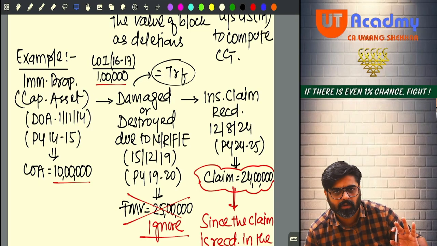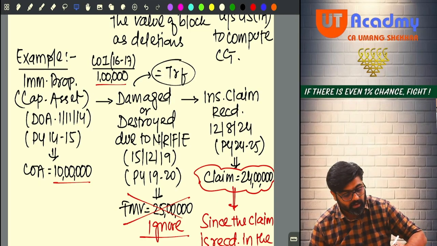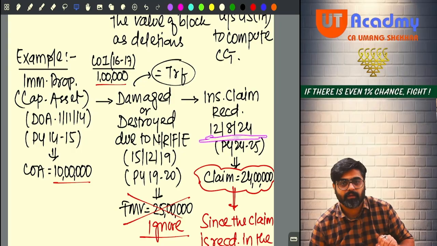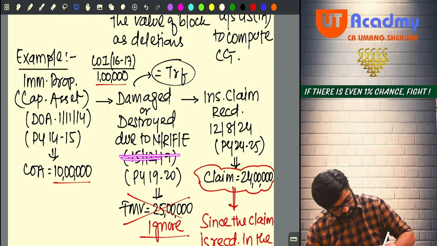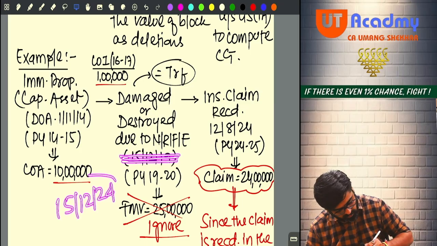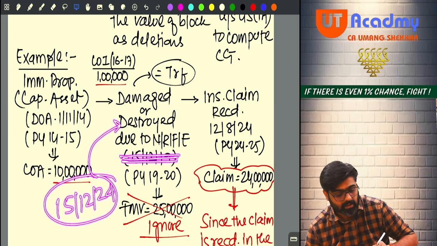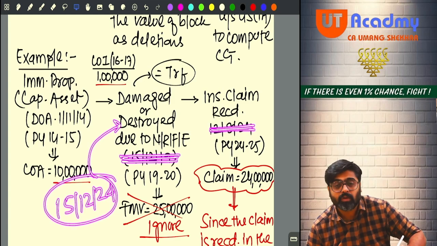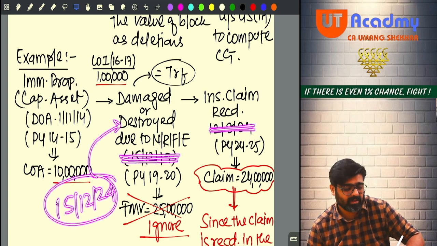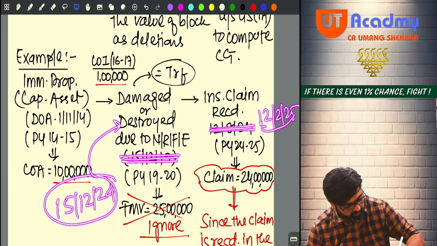Assume. This date, let's assume that this is 15th December 2024, damage or destruction. And the insurance claim you received, for example, on 12th of February 2025. Possible or not?